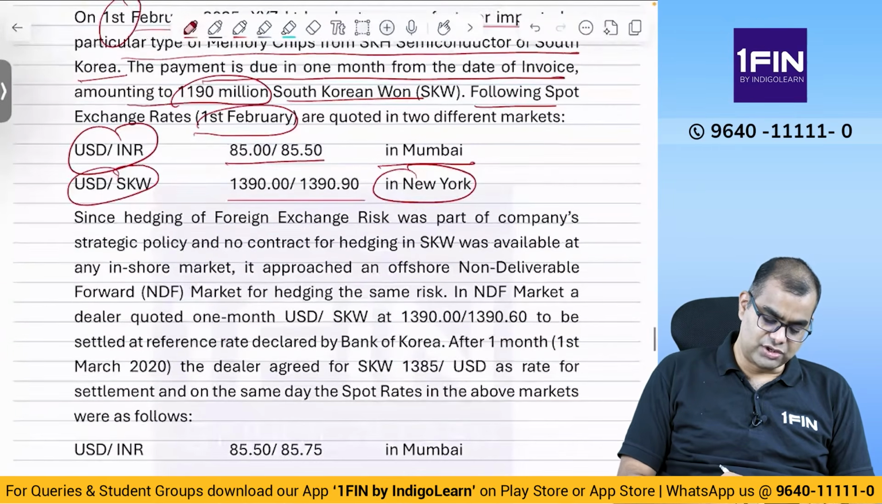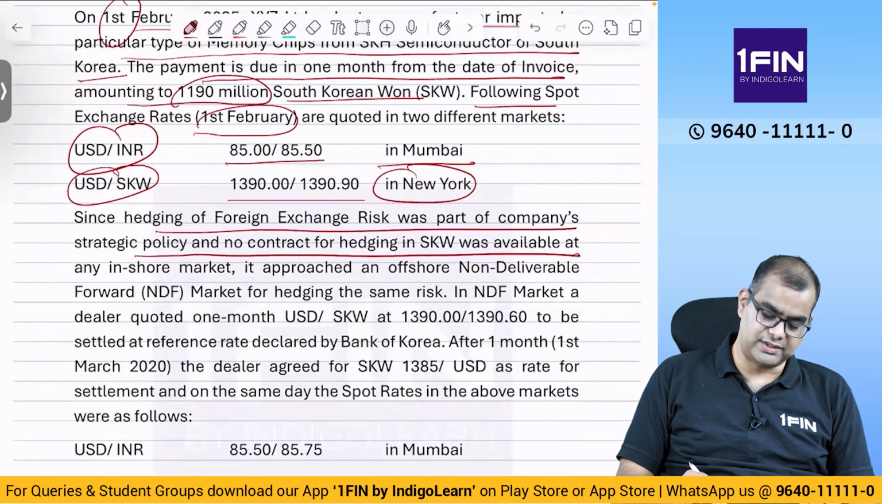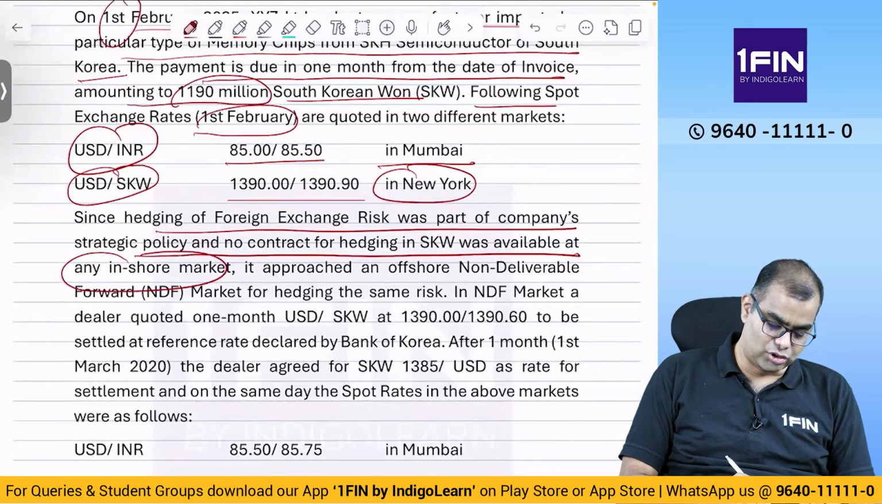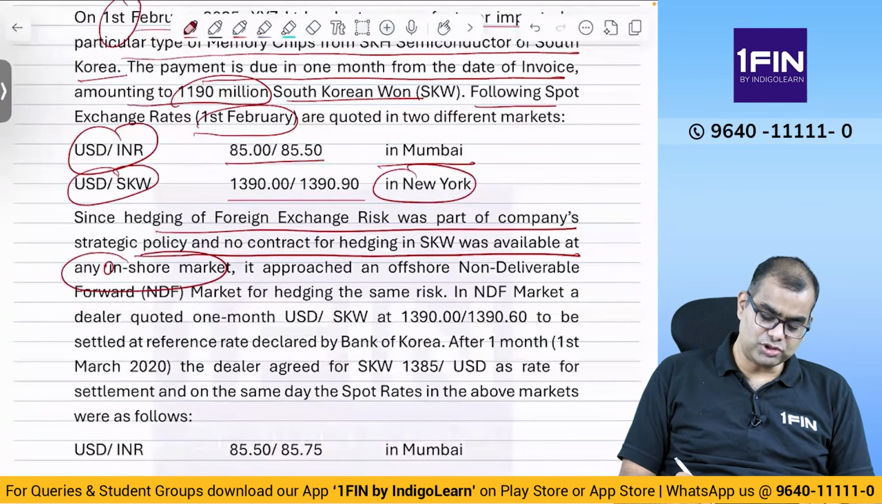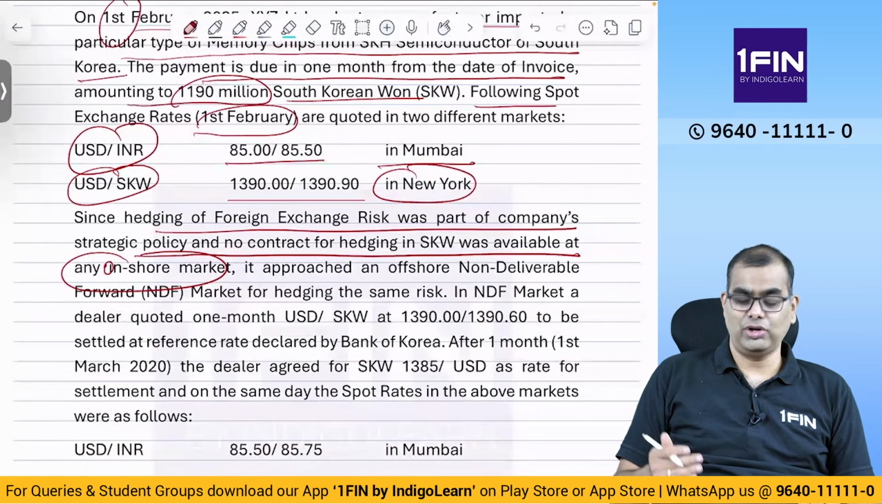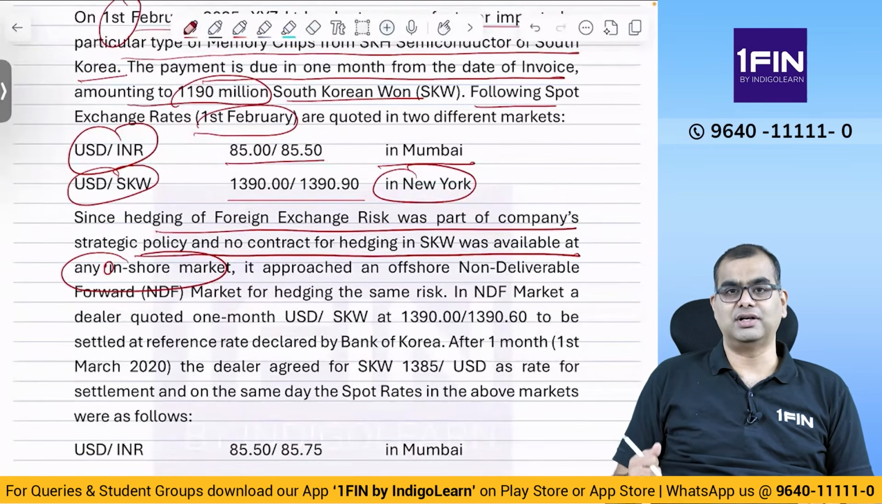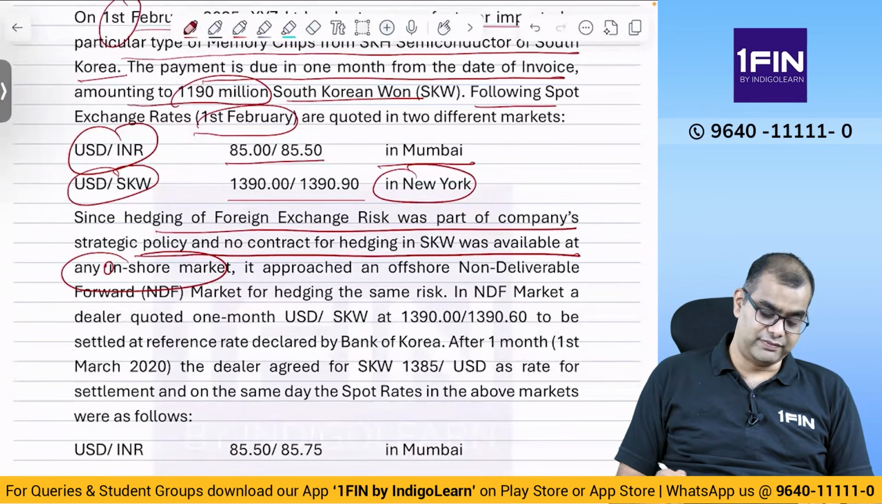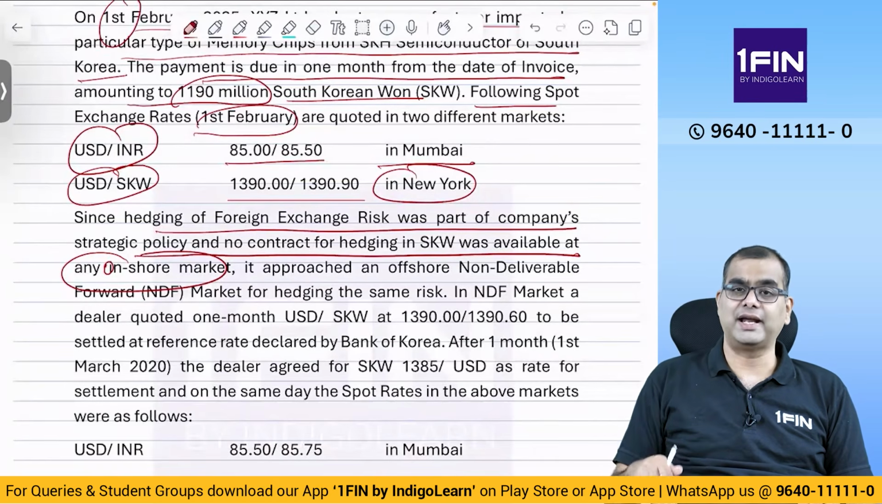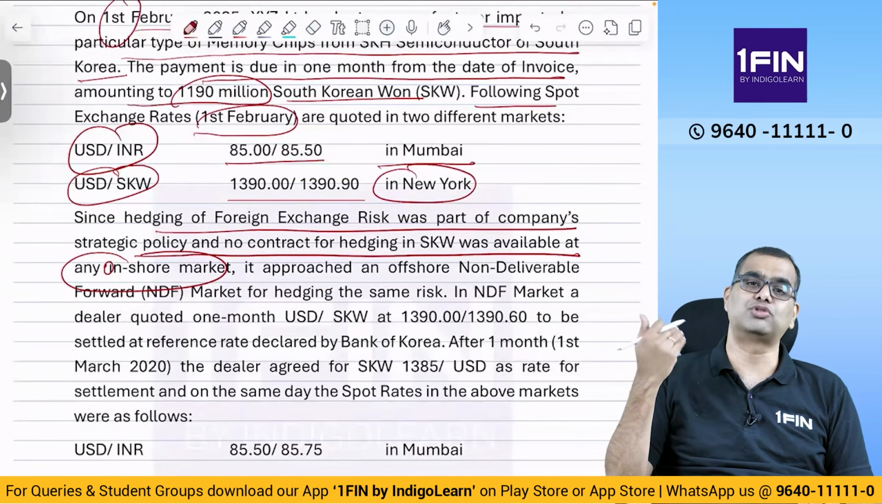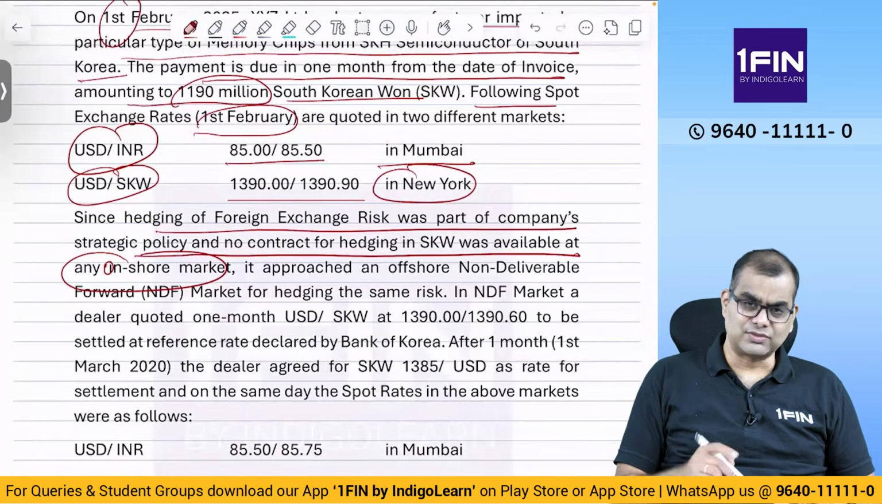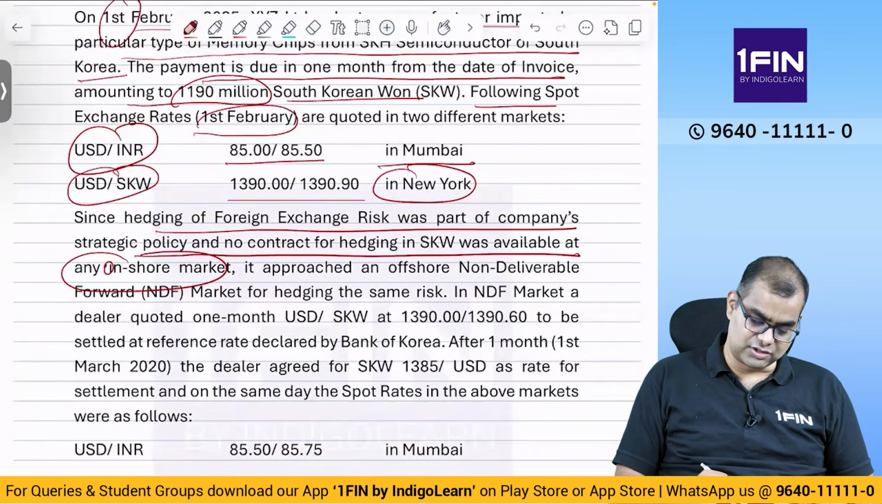Since hedging of forex risk was part of the company's strategic policy, and no contract for hedging SKW was available in any onshore market, it approached an offshore non-deliverable forward market for hedging the same risk. So in India, we did not have an INR SKW contract. What we did, in India we hedged the dollar leg, and outside India they hedged the dollar versus Korean won leg. This is what NDF I explained in the class also.